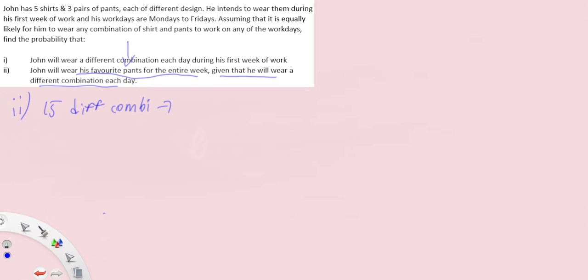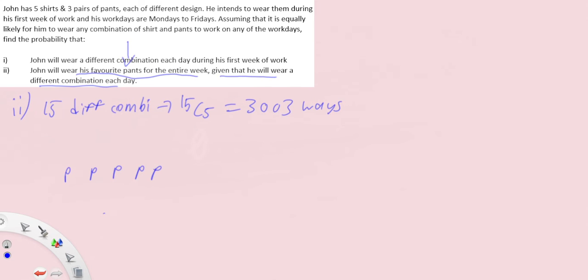You're going to need 5 of them. So the total number of different combinations is 15 choose 5, which is 3003. So there are 3003 ways to wear 5 different combinations in the week, in his work days. What is the number of ways for him to wear his favorite pants for the entire week and still have different combinations? As we've seen, he's going to wear the same pants every day for 5 days.